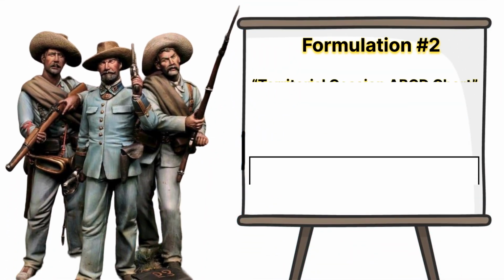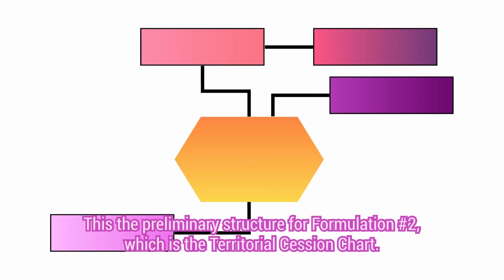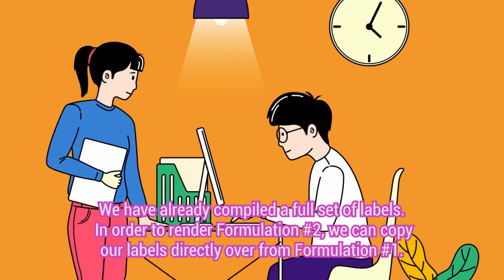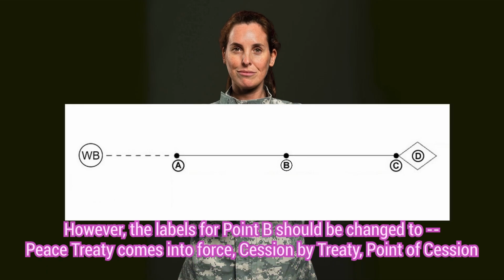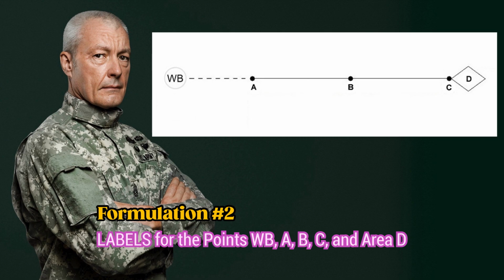Formulation number 2, Territorial Cession ABCD chart. This is the preliminary structure for formulation number 2, which is the Territorial Cession chart. We have already compiled a full set of labels. In order to render formulation number 2, we can copy our labels directly over from formulation number 1. However, the labels for point B should be changed to Peace Treaty comes into force, Cession by Treaty, Point of Cession. Formulation number 2, labels for the points WB, A, B, C, and Area D.